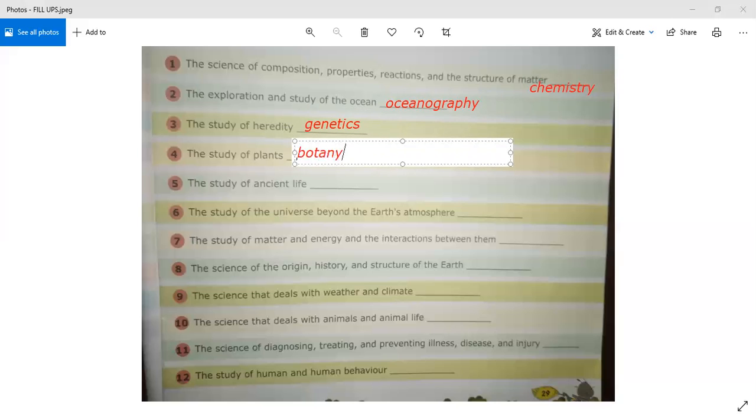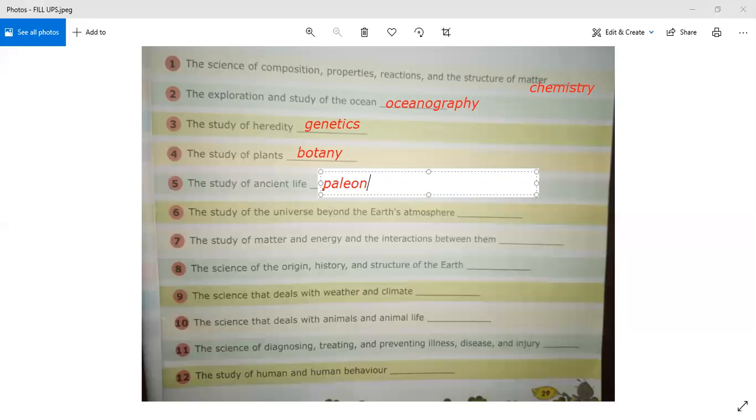When scientists want to study about ancient life, ancient means old life, our previous life, you can say our ancestors' life, like that. What is that study known as? This study is known as paleontology. Write down the spellings with me in your books. It is known as paleontology.